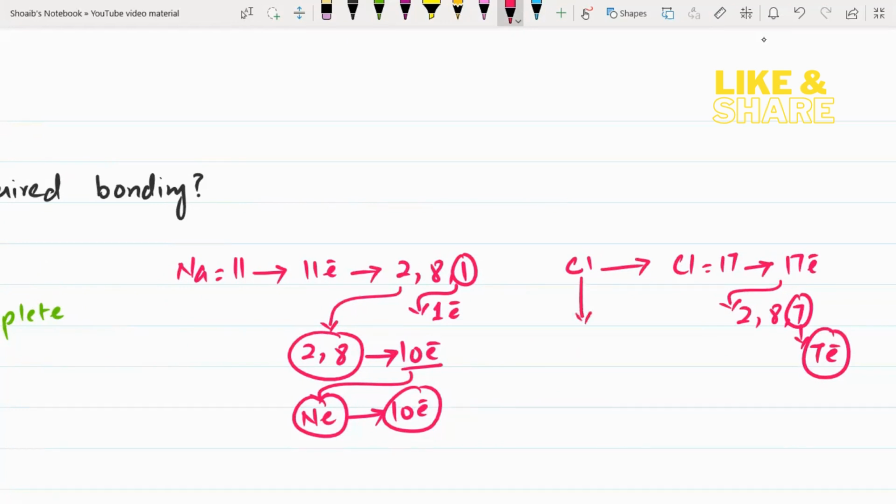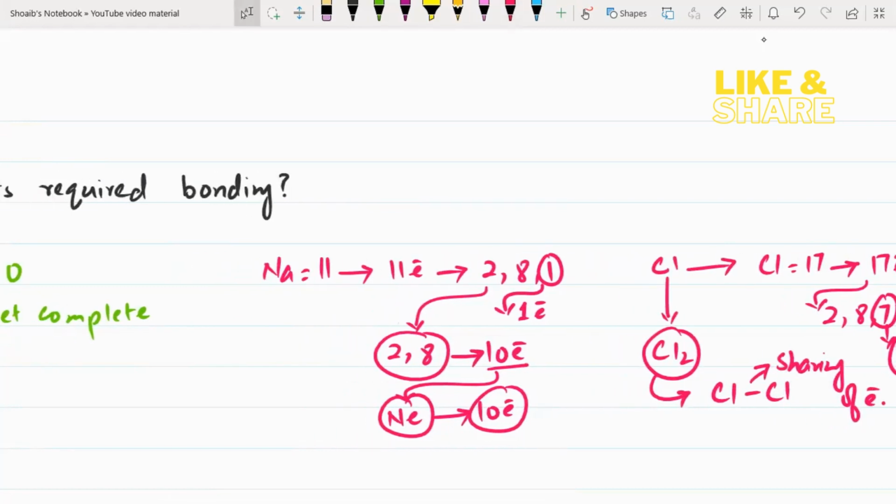So chlorine exists as a diatomic gas, meaning Cl2. In this Cl2, one chlorine is bonded with another chlorine by the sharing of electrons. This sharing of electrons is known as covalent bonding.